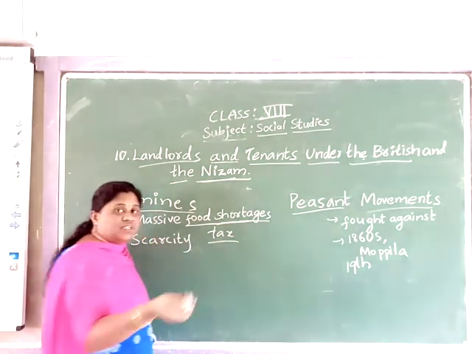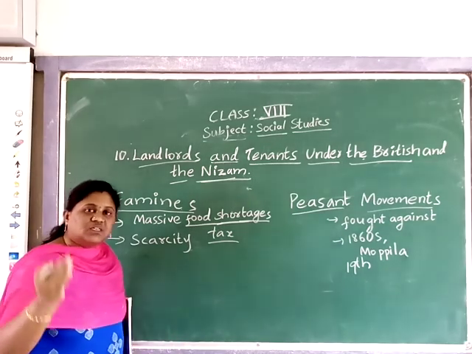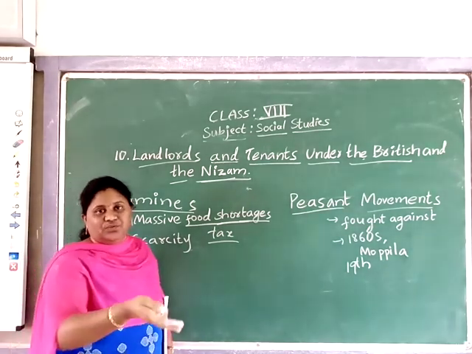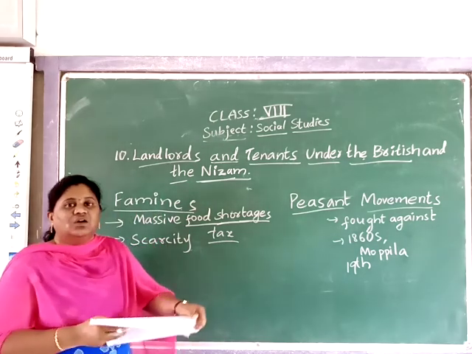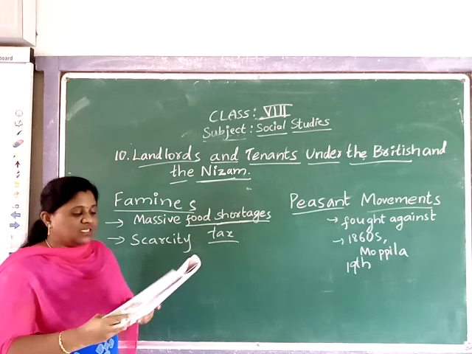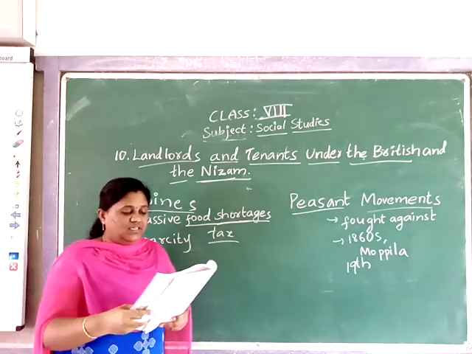What is left as surplus for the peasants? Sometimes crops also failed due to climatic conditions. For these many reasons, the supply became less and crop failures occurred in British times.